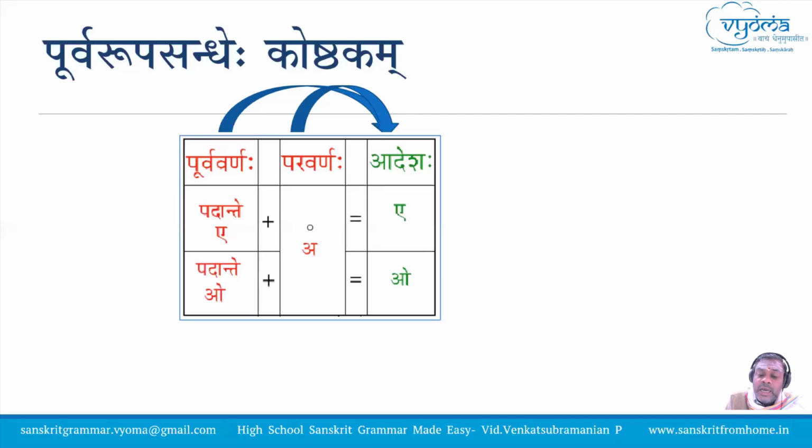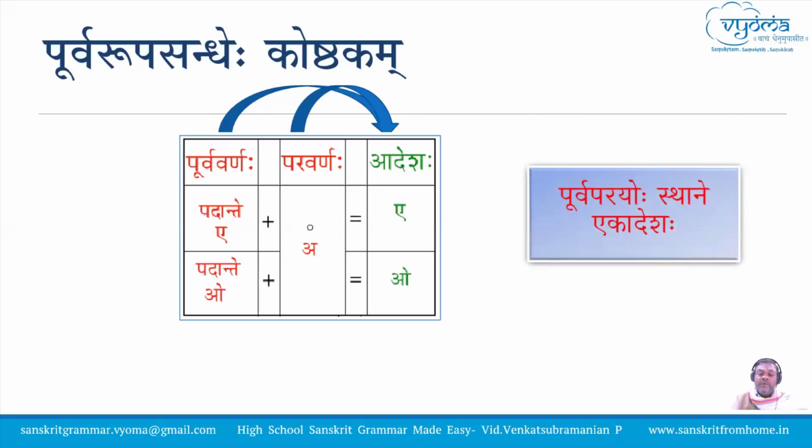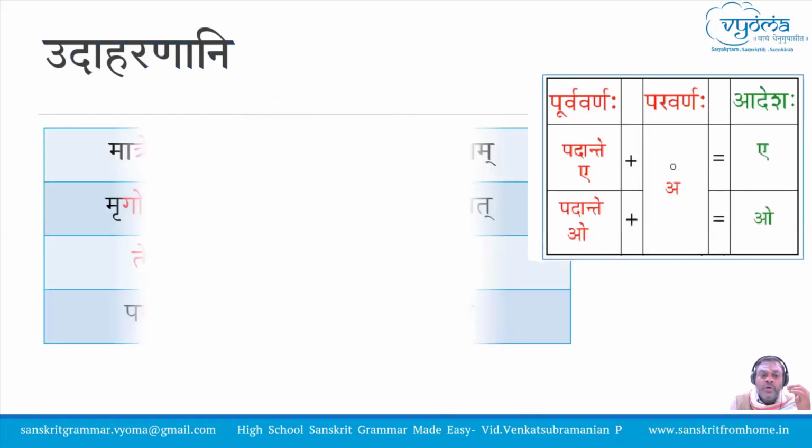Now Puravarna and Paravarna are involved in the Adesha in this Sandhi. Therefore, the Adesha is happening in the place of both Purva and Paravarna. This is a very important point that we have to note.